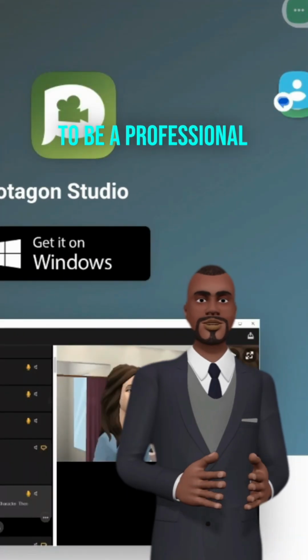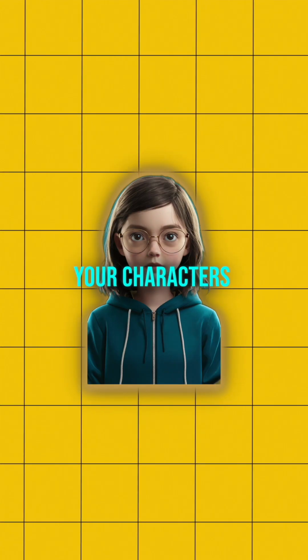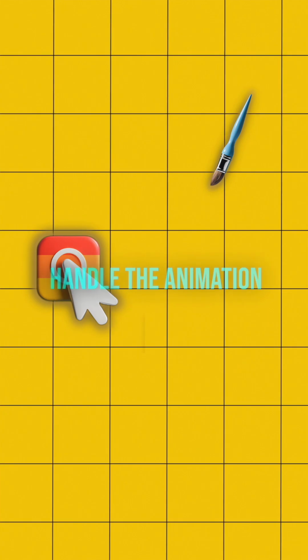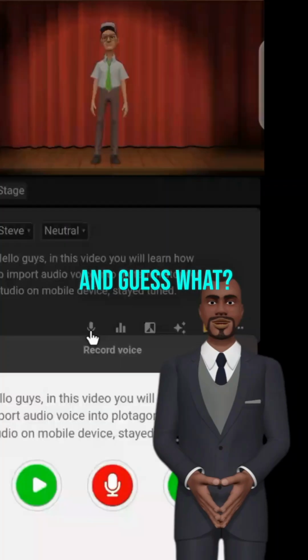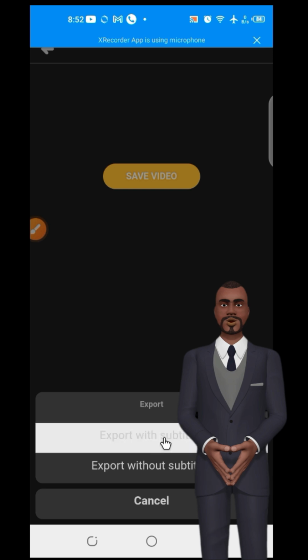You don't need to be a professional animator to make a great story. You just pick your characters, set the scene, and let the app handle the animation. And guess what? You can even customize your characters with different clothes, hairstyles, and accessories. It's like building your own little animated world.